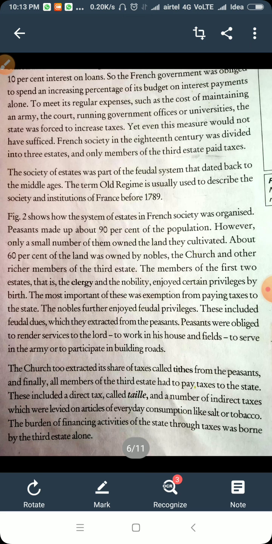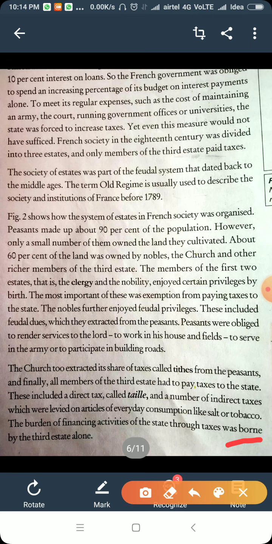What we purchase, automatically we are giving tax to the government, and one tax was given to the church. So the burden of financing the state through taxes was borne by the third estate, meaning the third estate was under the burden of taxation.